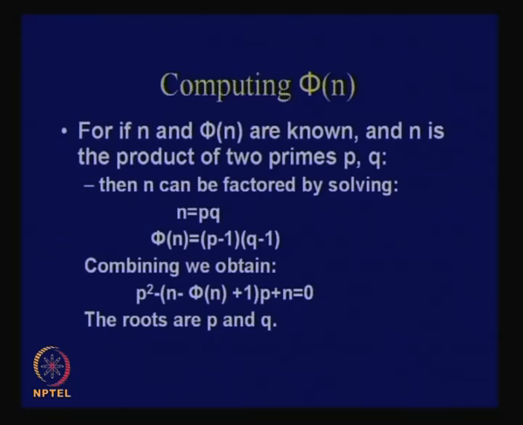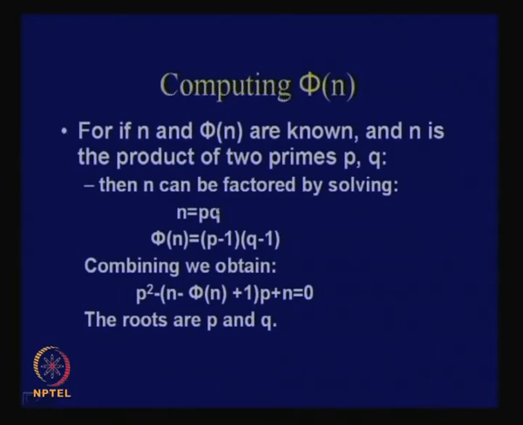Suppose we know the value of n and the value of phi n. If we combine the equation n equals pq and phi n equals (p minus 1)(q minus 1), we can express phi n as pq minus (p plus q) plus 1.